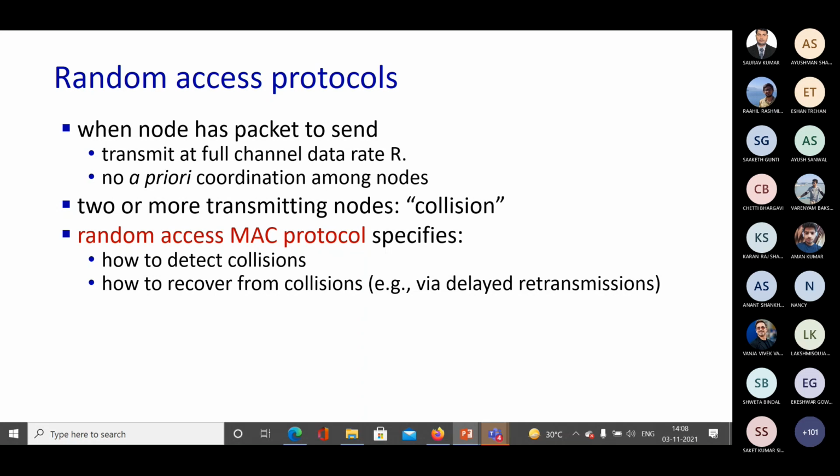So these random access MAC protocols specify how to detect collisions and how to recover from collisions.